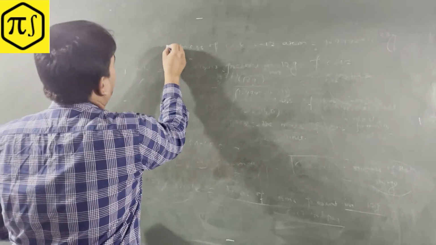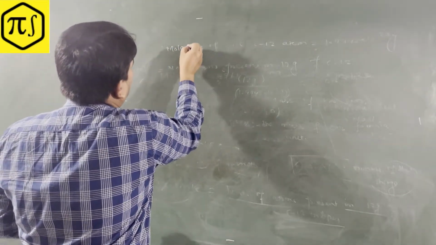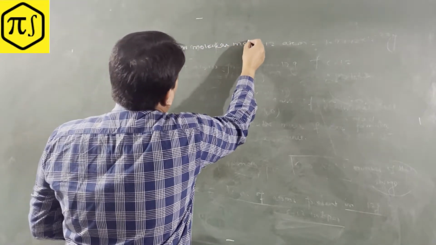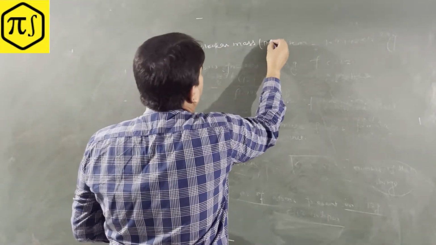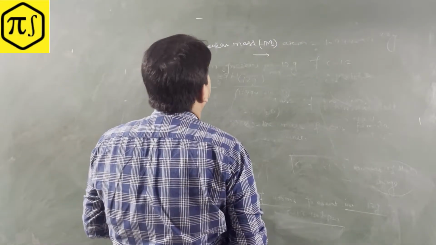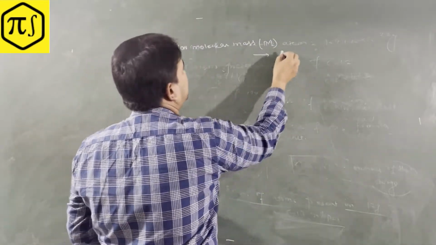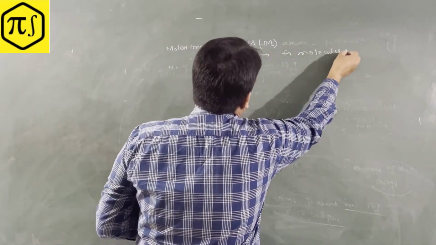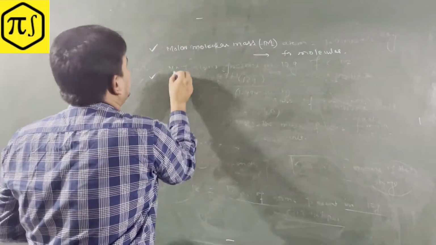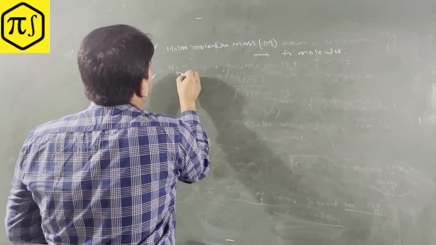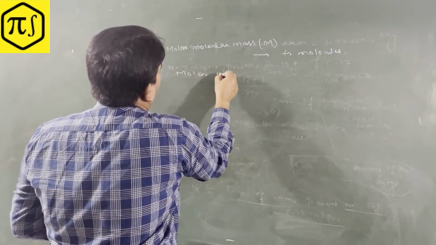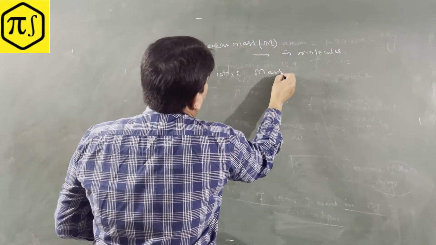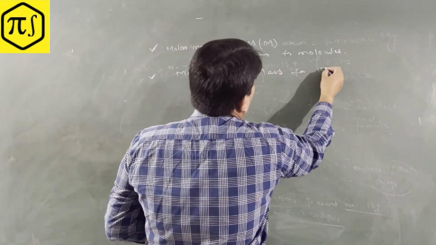Molar molecular mass. Generally this is denoted by M, guys. Molar molecular mass is for molecules. Now the molar ionic mass is for ions.